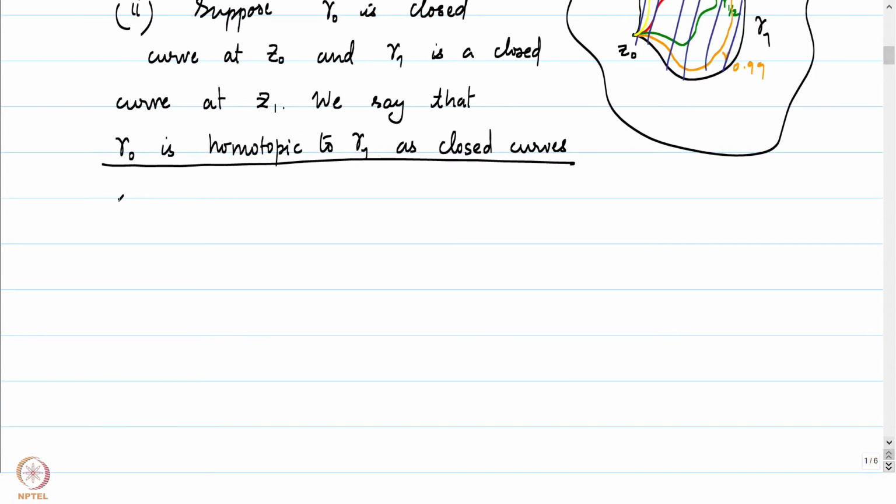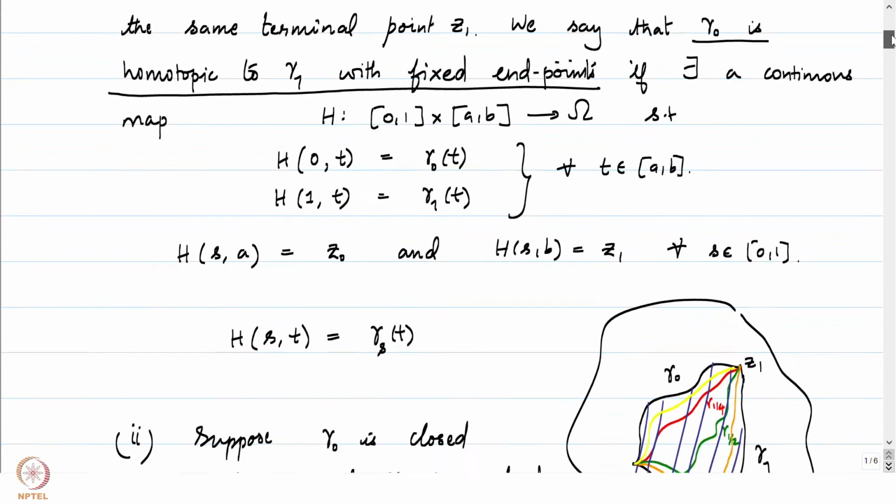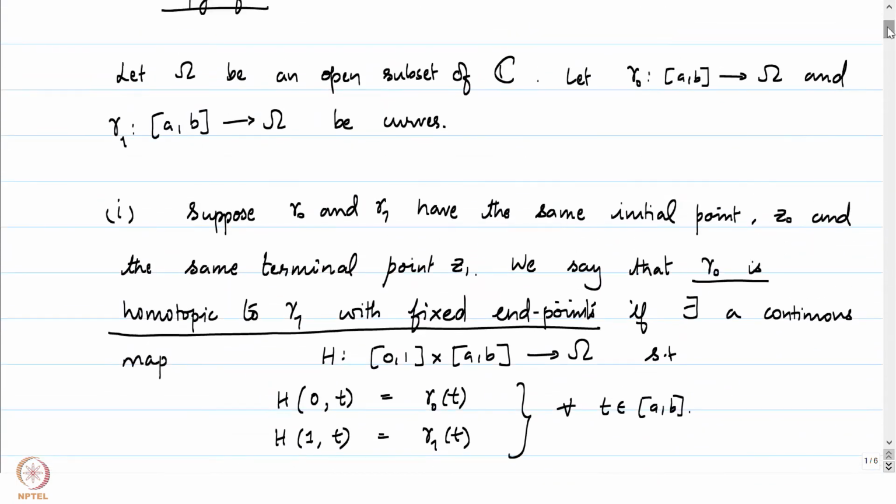So if there exists a continuous map H from 0, 1 cross AB into omega. Again, let me go up and show you that both gamma 0 and gamma 1 here are assumed to be defined on the same domain AB.